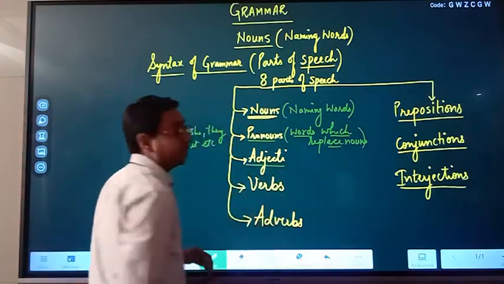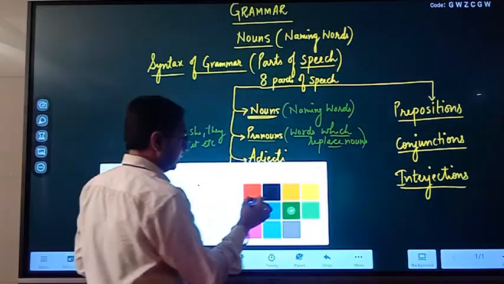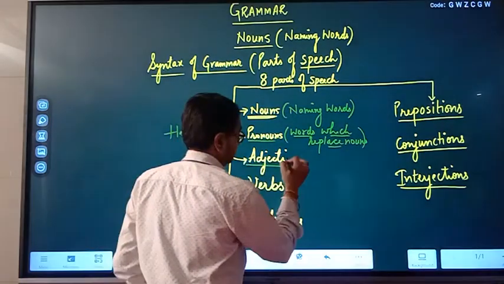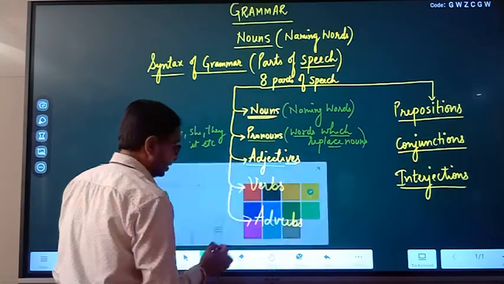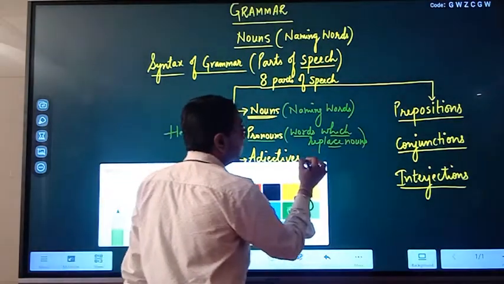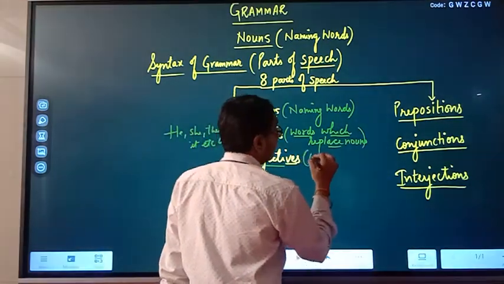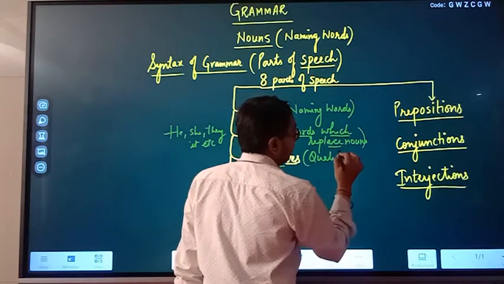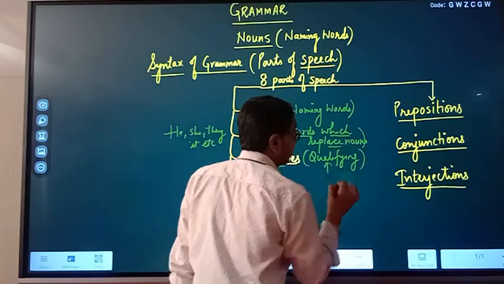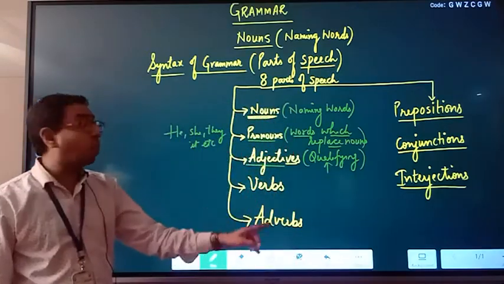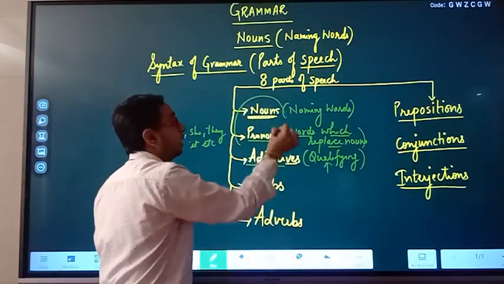Adjectives. What do you mean by adjectives? Basically, the words which qualify. Qualifying means quality here. The words which describe the quality of a noun or a pronoun.